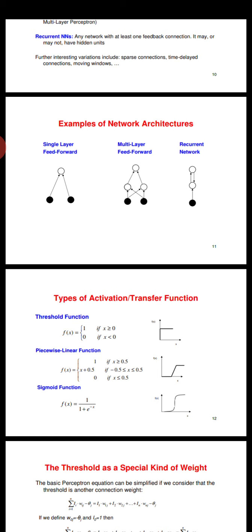Now the second is piecewise linear function. It is the same as threshold function, but one more extra function is added, that is x plus 0.5, and the graph is shown inside.